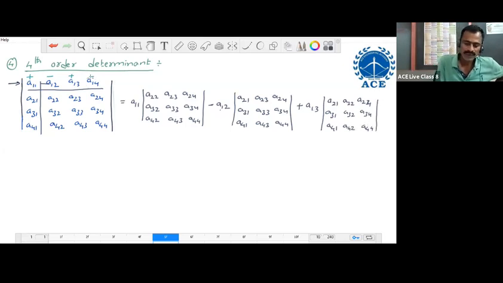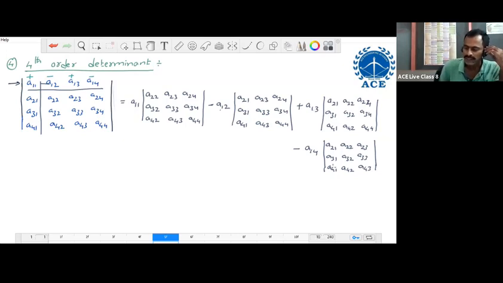Next, the last element is A14. Its sign is plus. Sorry, the sign is minus. Minus A14 into the determinant of 3 by 3 only. This remains after deleting the corresponding first row and corresponding fourth column. Then this is a 3 by 3 matrix. For this 3 by 3, we write the determinant here: A21, A22, A23, A31, A32, A33, A41, A42, A43. It is the method for writing the fourth order determinant value.